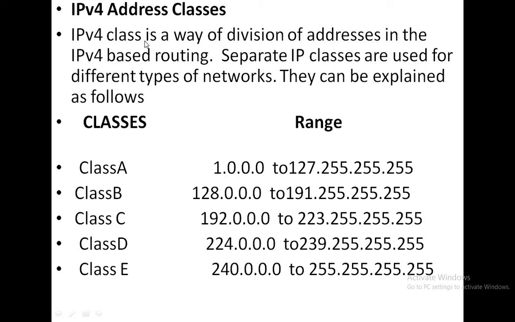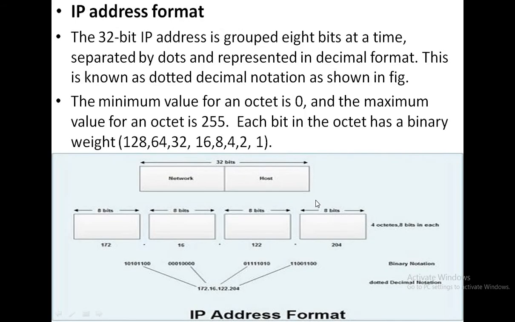So IPv4 class is a way of division of addresses in IPv4 based routing. Separate IP classes are used for different types of networks. They can be explained as follows. That means these are classified into 5 classes, and these are the ranges of each class for a network. So this is the IP address format.